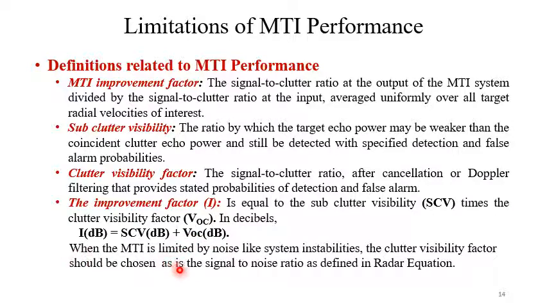When the MTI is limited by noise like system instabilities, then the clutter visibility factor should be chosen as the signal to noise ratio as defined in radar equation.